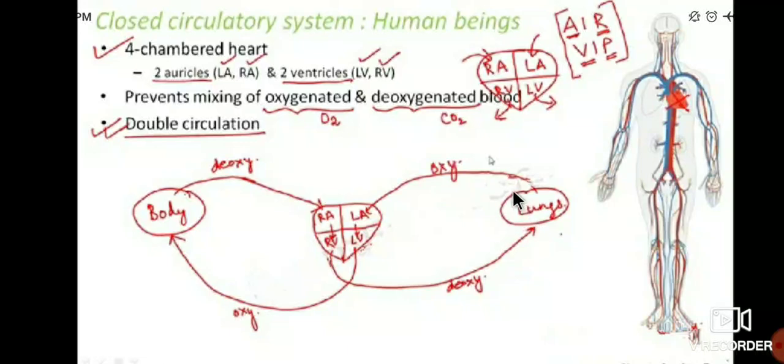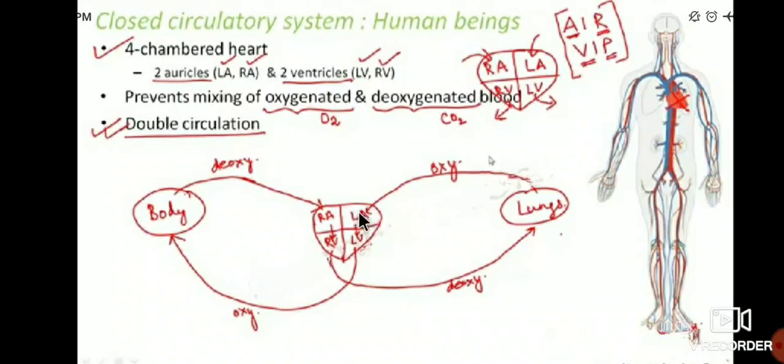First you inhale the oxygen, which enters the lungs, then goes to the left auricle. This oxygenated blood is moved to the left auricle. After that, it moves to the left ventricle. This oxygen moves from the lungs to the left auricle.